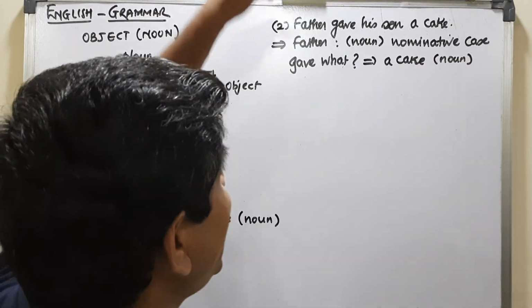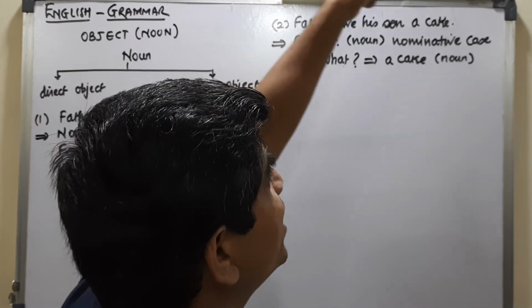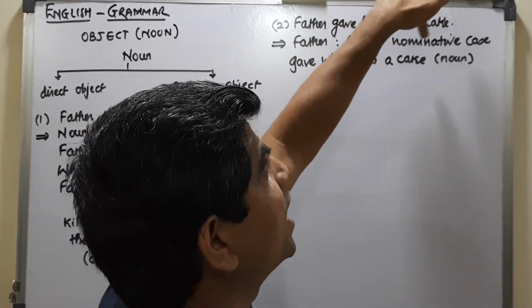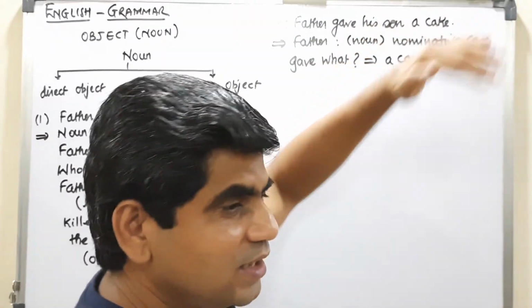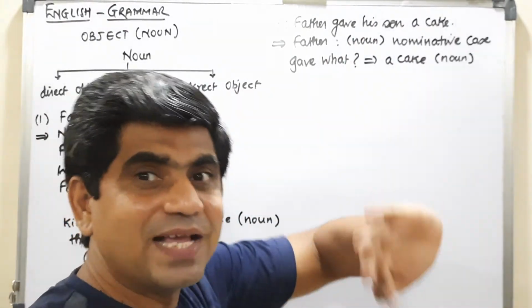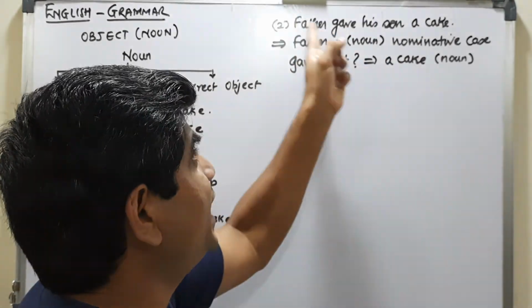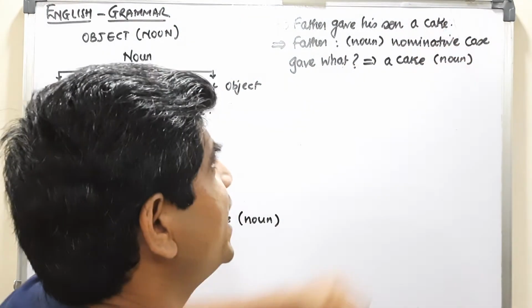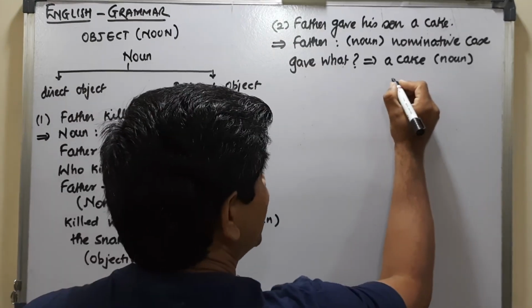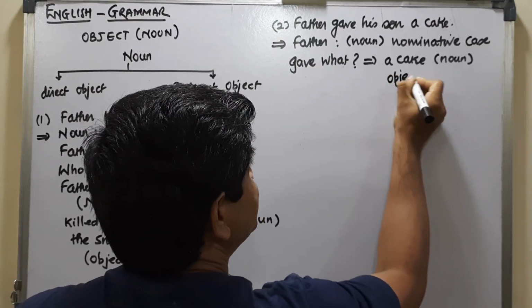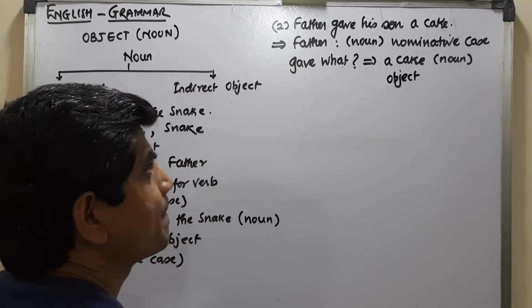So the action of giving passes over here on to this particular noun. The action of giving passes from the subject onto this. So it is called as an object.